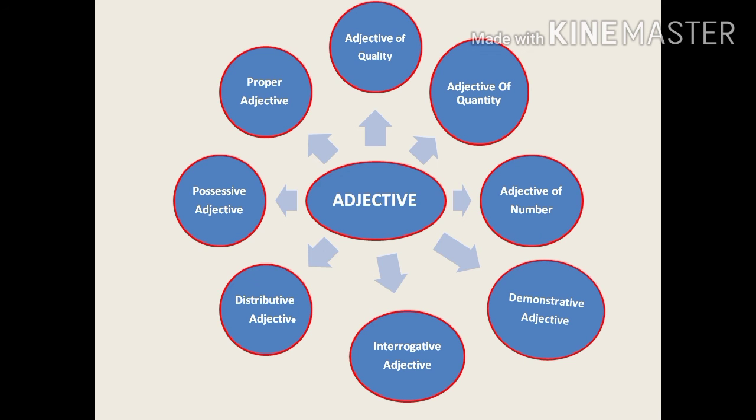Next you have to come to the adjectives of quality. Quality means that we are telling about things, how they are. We are telling about the condition of anything, about the taste, the color, the size. It means we are talking about the quality of anything. If I say that boy is smart, in this I am telling about the boy, how he is, so he is smart. In this way you can see the different kinds which I have discussed. If you have any kind of confusion, you can just comment.